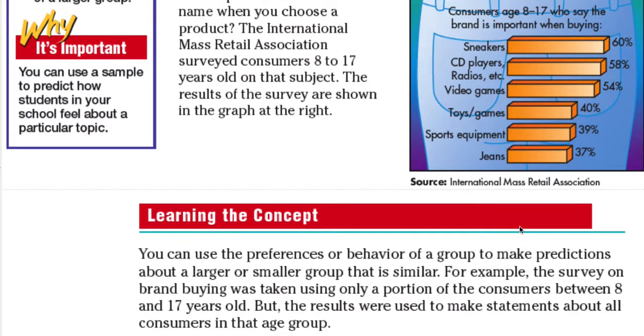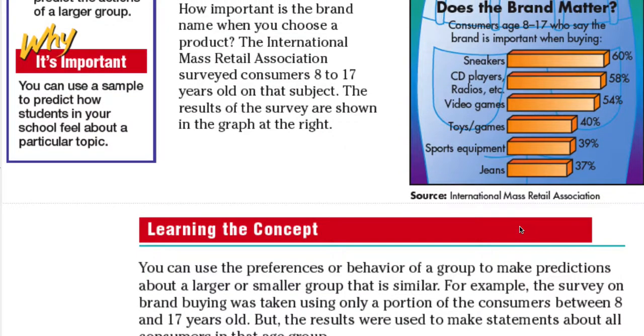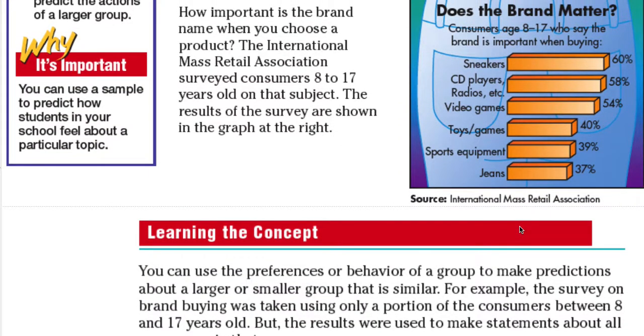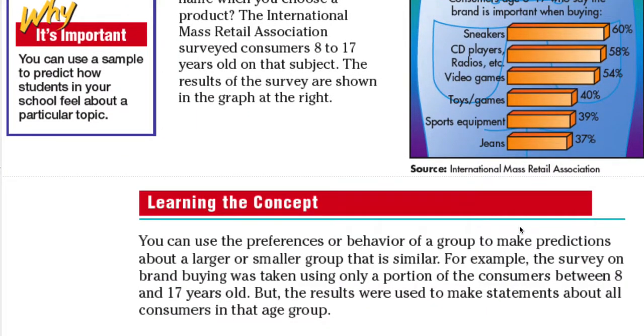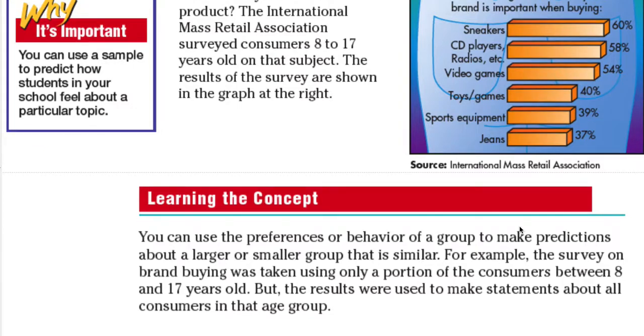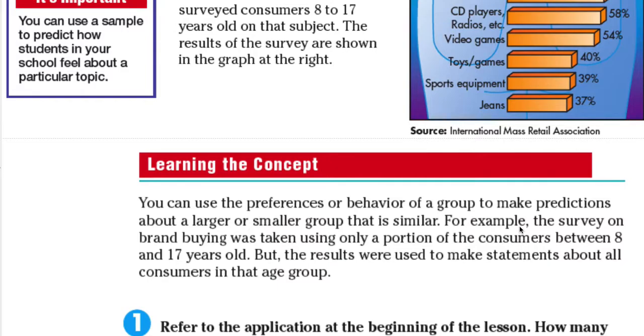Okay? So you can use the preferences or behavior of a group to make predictions about a larger or a smaller group that is similar. For example, the survey on the brand buying was taken using only a portion of the consumers between 8 to 17 years old. What it's saying is that they did not ask all the 8 to 17 year olds in the country. They just asked a small group of 8 to 17 year olds. But the results were used to make statements about all consumers in that age group.